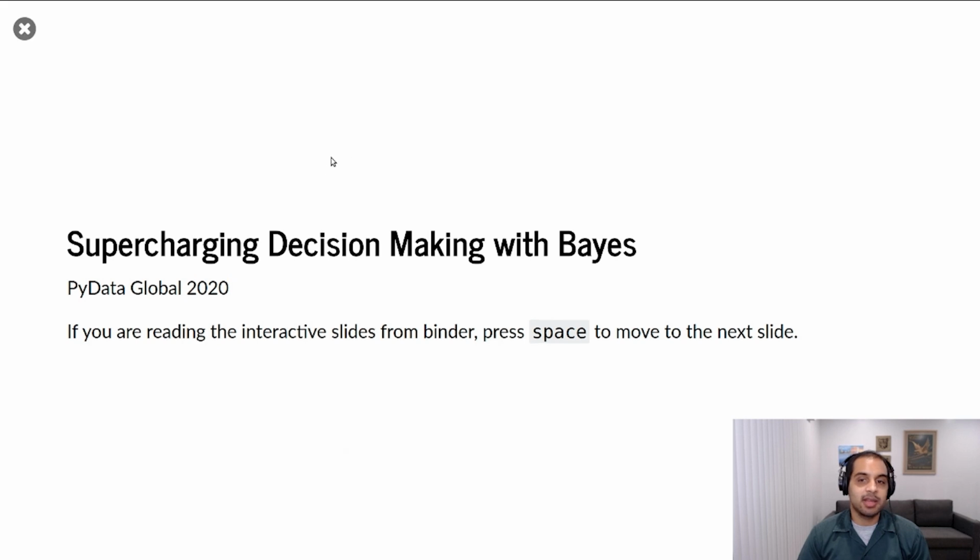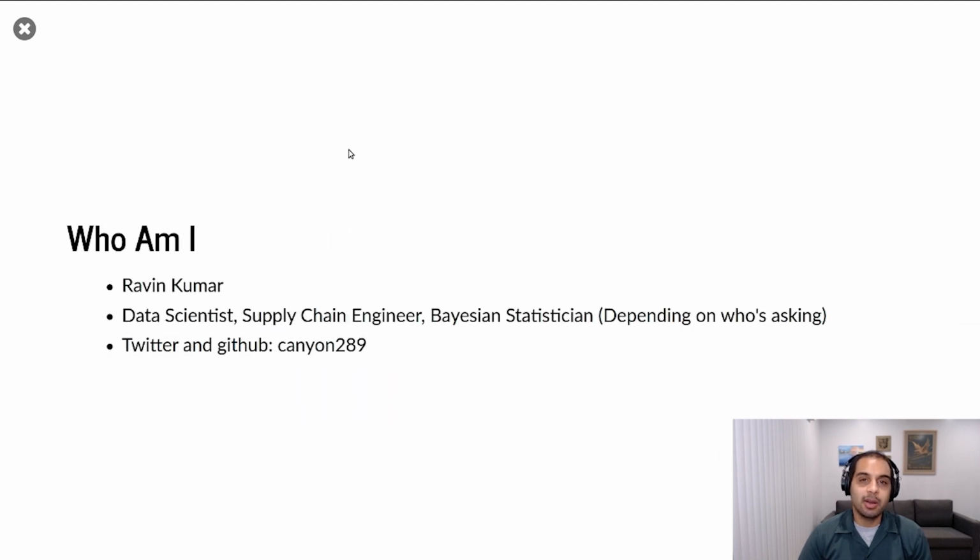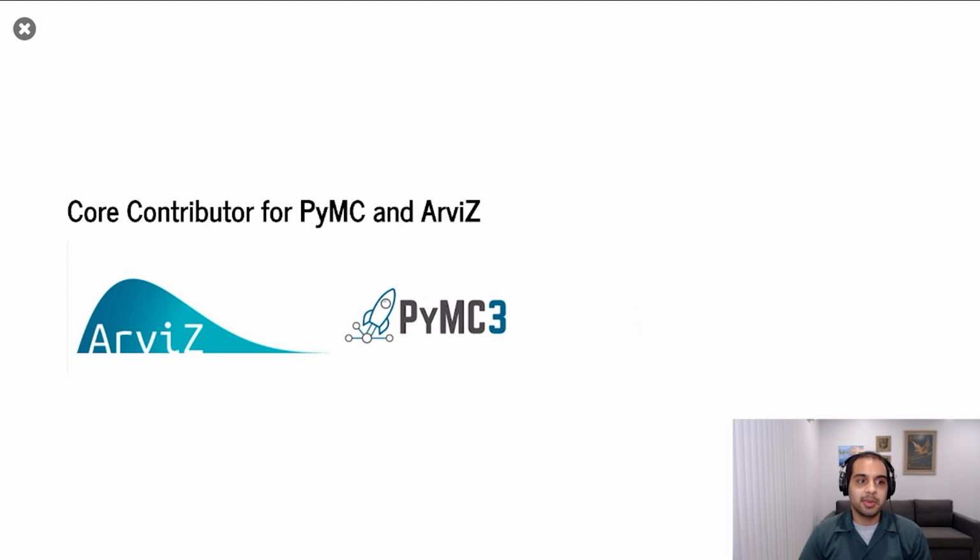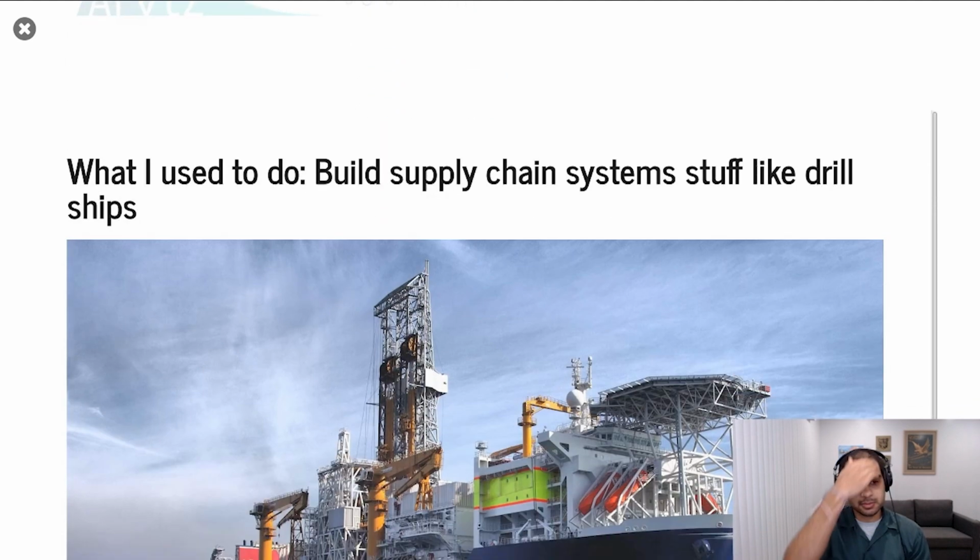What we're going to get into, though, is the slides themselves, and we're going to talk about supercharging decision-making with Bayes' theorem. So who am I? My name is Ravin Kumar. I'm either a data scientist or supply chain engineer or Bayesian statistician, depending on who's asking. I'm a core contributor to PyMC and RVs. Both of these are NumFOCUS sponsored, so I want to thank NumFOCUS for their stewardship of scientific open source software, and of course, for helping put on all the PyDatas, including PyData Global.